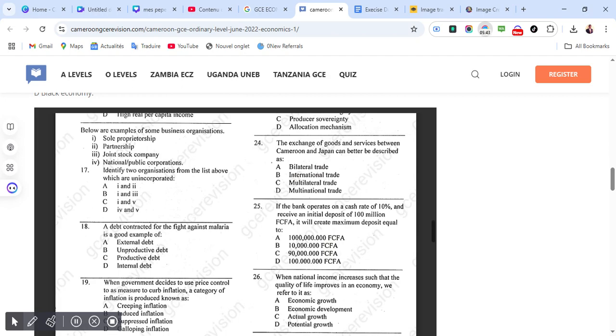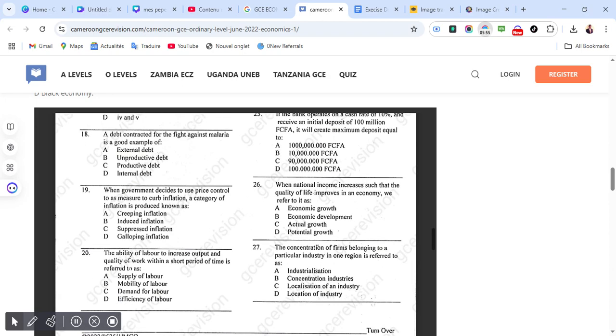If the bank operates on a cash rate of 10% and receives an initial deposit of 100 million francs, it will create maximum deposit equal to. Correct answer is D, 100 million. When national income increases such that the quality of life improves in an economy, we refer to it as.